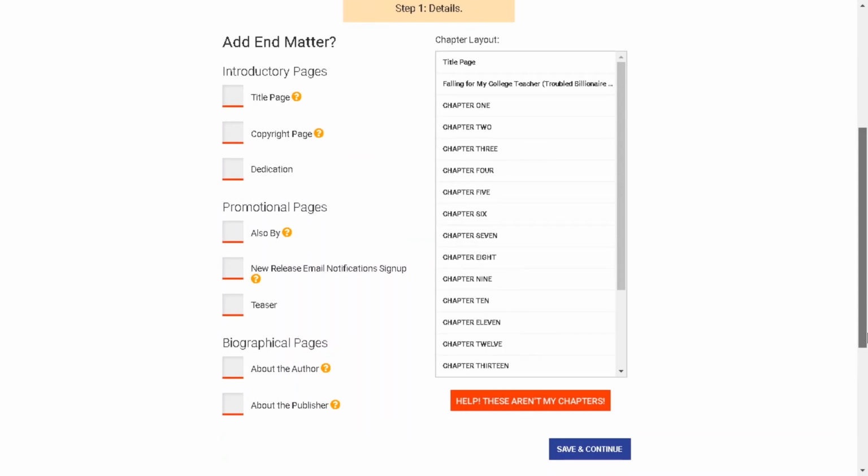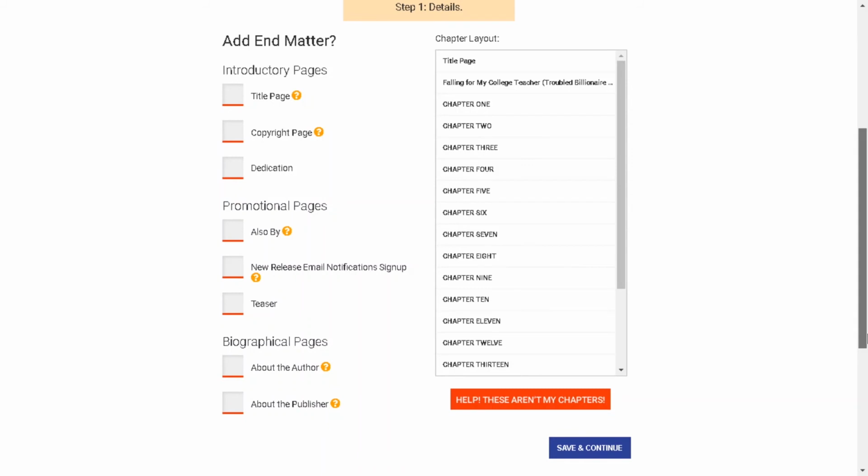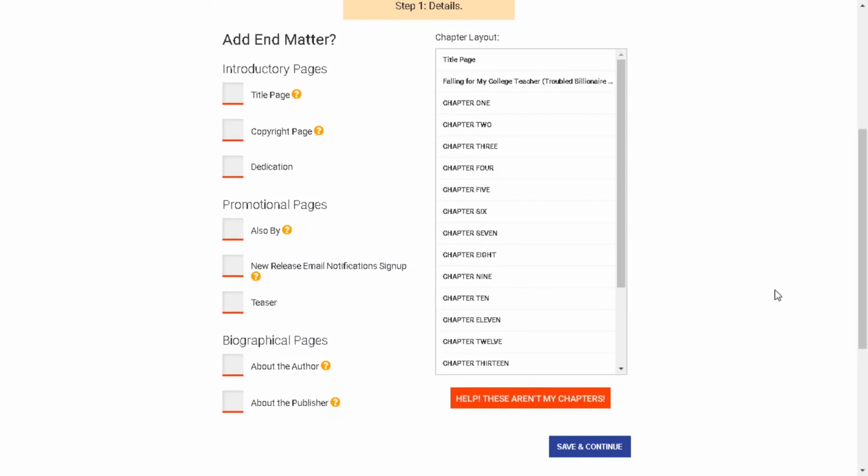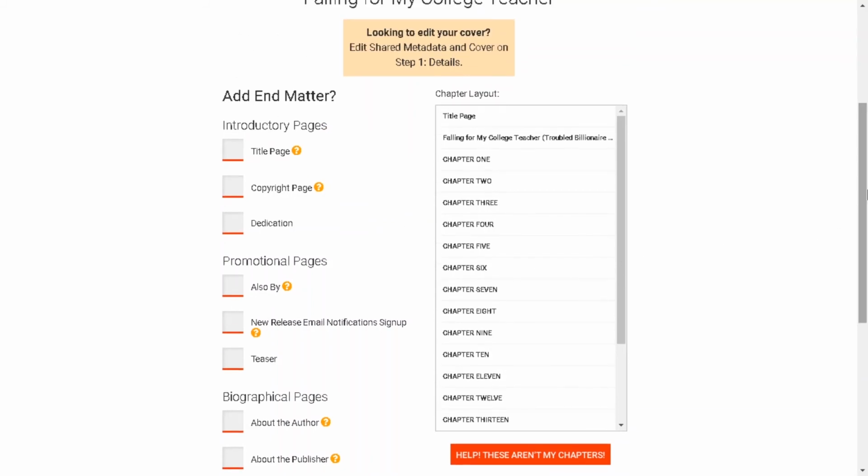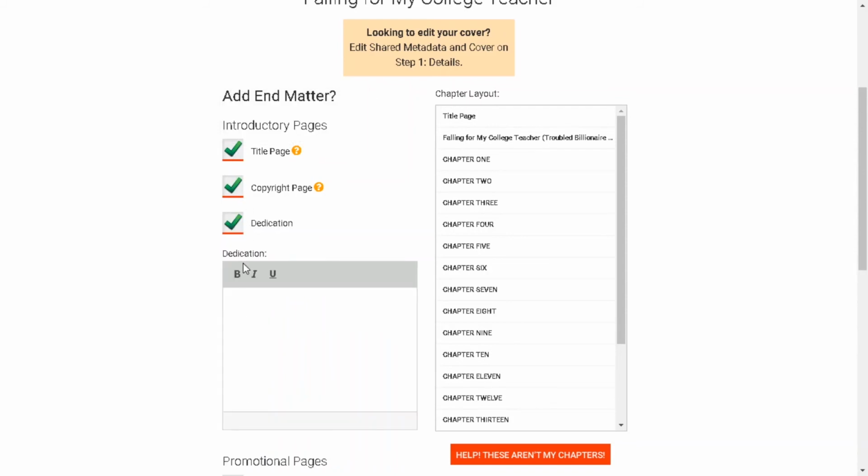With Draft2Digital, you're able to format your books essentially for free. Now, if your book didn't have a title page, they'll add one for you. I'll take all of these to show you what they look like. I have a lot here already. I probably have all of these pages already in this book because it was a completed novel, but we'll take all of these so you can see what they look like.